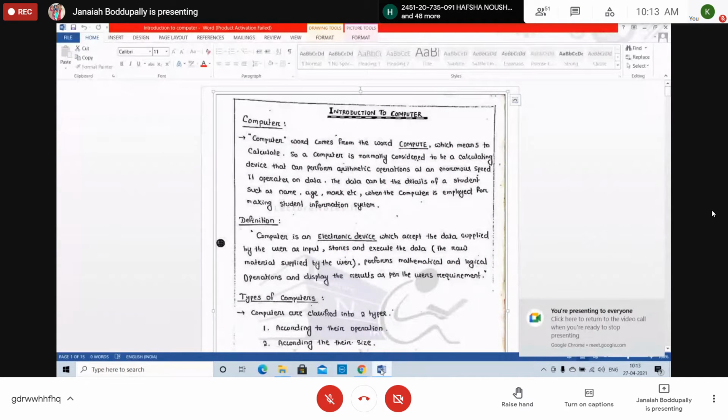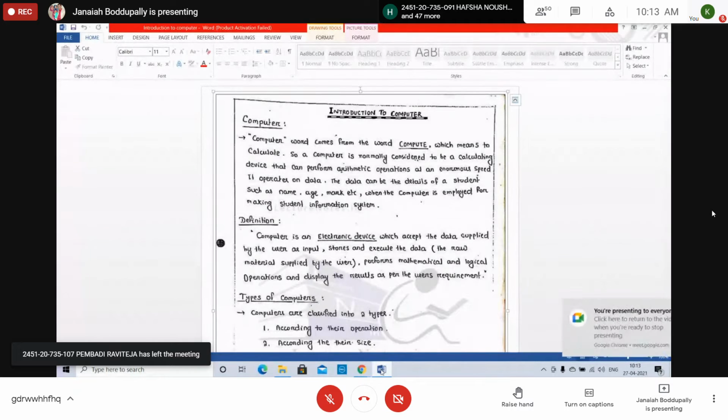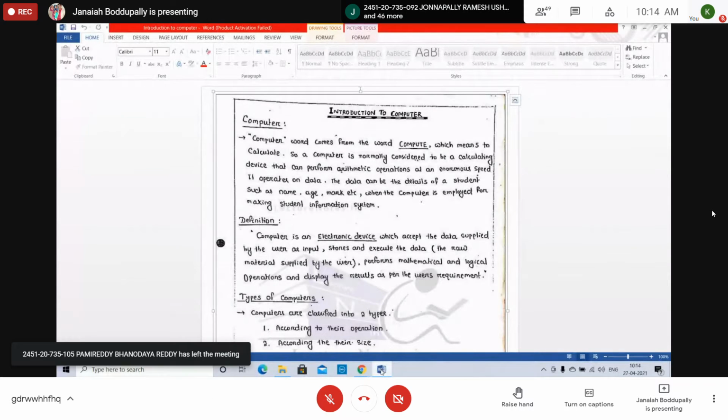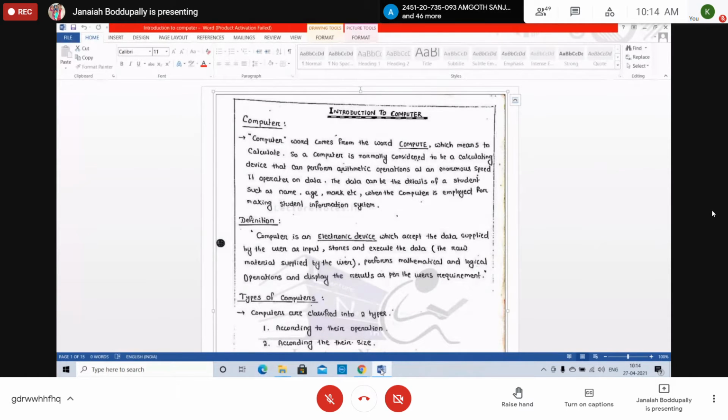A computer is an electronic device which accepts the data supplied by the user as input. You already know this; computer basics are studied in the 10th class in CBSE or SSC, or in some schools at the +2 level. But I am refreshing all this. A computer is an electronic device which accepts the data supplied by the user as input, and it stores the data. It executes the data. Executes means it manipulates or it can change. It performs mathematical and logical operations and displays the results as per the user's requirement.